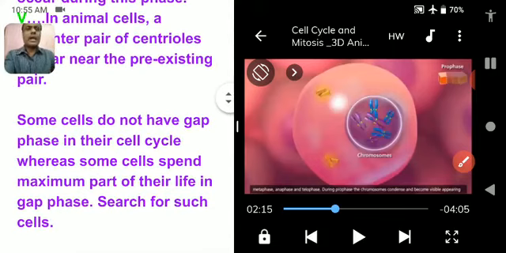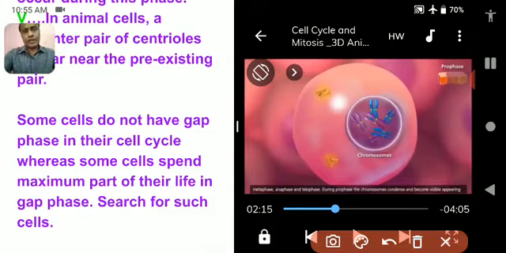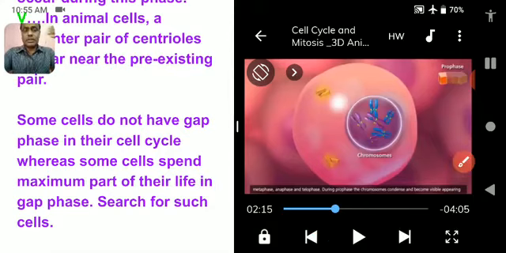Some cells do not have a gap phase. They divide very rapidly. Some cells do not have a gap phase in their cell cycle, whereas some cells spend maximum time in the gap phase. Means some cells divide so rapidly that their gap phase cannot be observed, while in some cells the gap phase is a maximum part of their life.